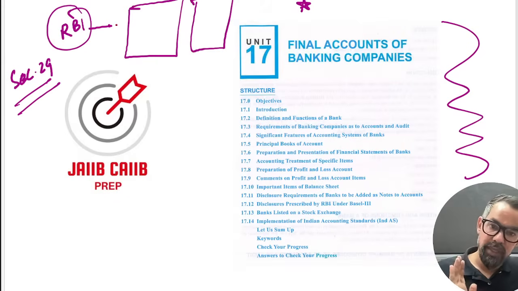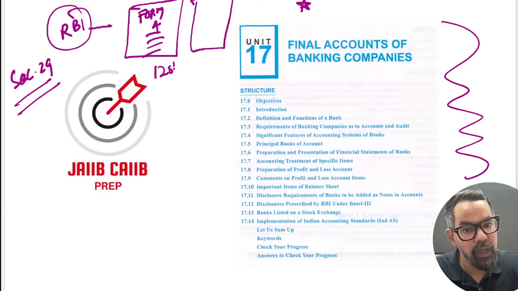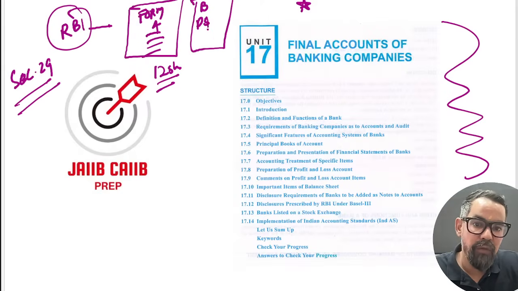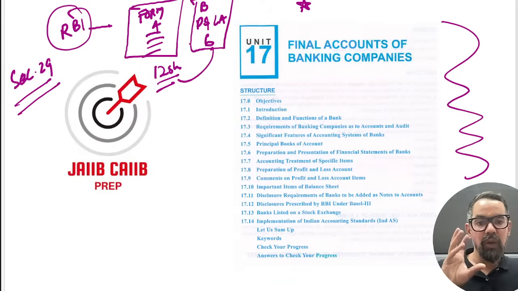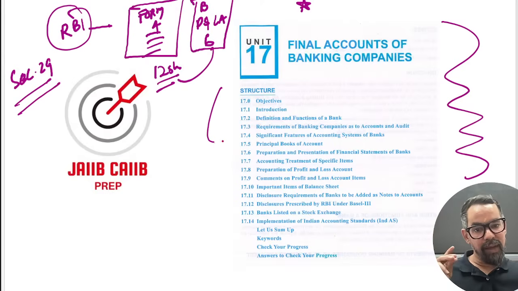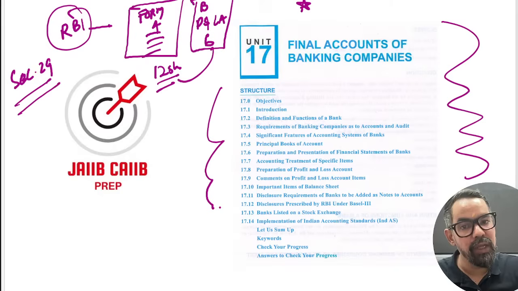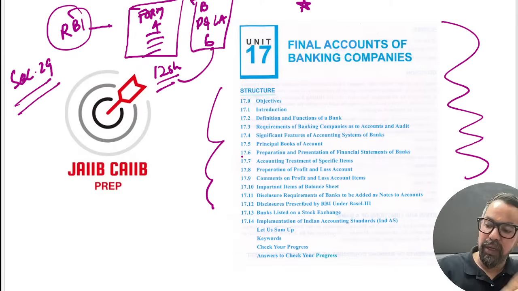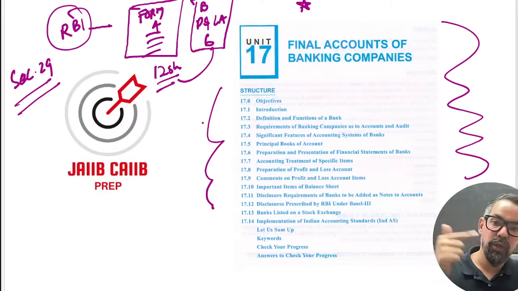As per this section, we have two forms: Form A, the pro forma balance sheet, which has 12 schedules, and Form B, the profit and loss account, which has 6 schedules including notes to accounts. In this unit, they have defined all 18 schedules and explained the notes to accounts, similar to the previous unit number 15.